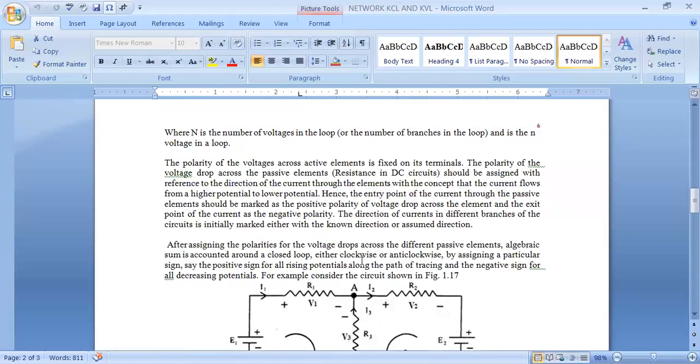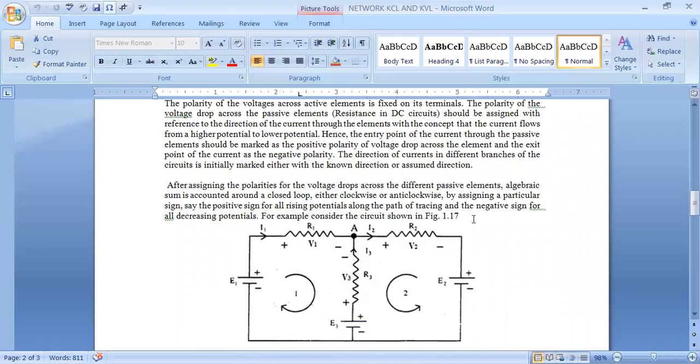Instead of having this kind of confusion from the paragraph statement, we go for the example and we'll quickly understand what KVL means. KVL means, after assigning the polarities for the voltage drops across the different passive elements, the algebraic sum is accounted around a closed loop, either clockwise or anti-clockwise, by assigning a particular sign, say the positive sign for all the rising potentials along the path, and the negative sign for all the decreasing potentials.